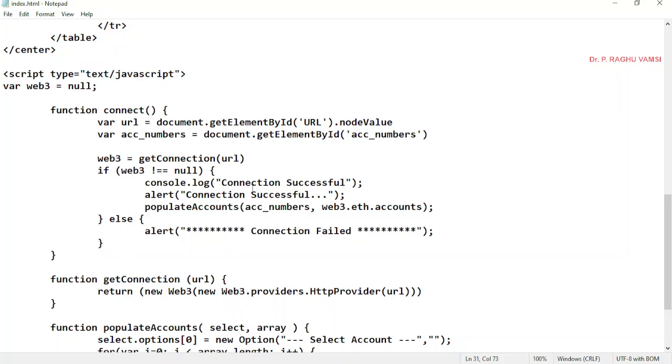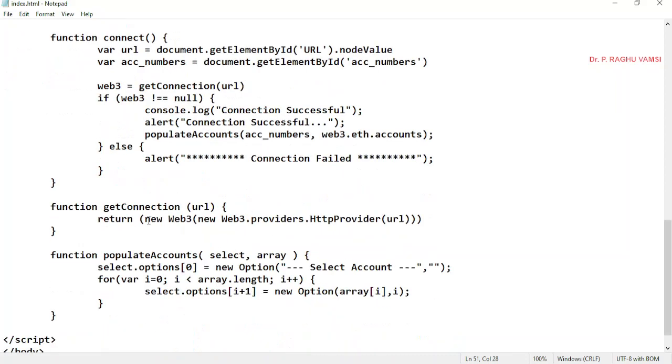Before this, first we are going for the getConnection. Web3 is equal to getConnection of url. So what is this getConnection? Here the getConnection function is separately written: new Web3 of new Web3.providers.HttpProvider of url. We can also directly make this URL, simply mention the URL. The reason is we have seen in the command prompt also where web3 is equal to new Web3 of the localhost URL. The same concept here also.